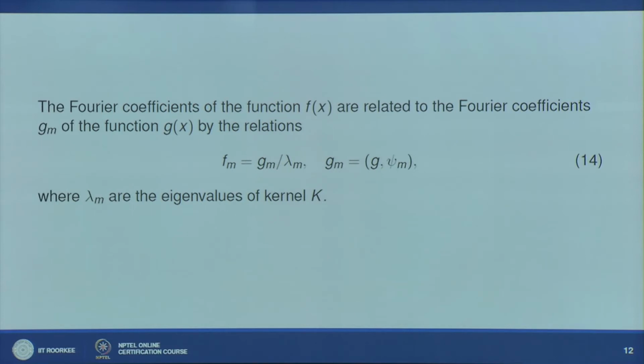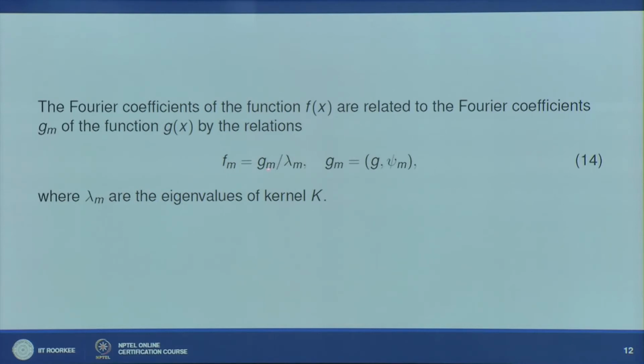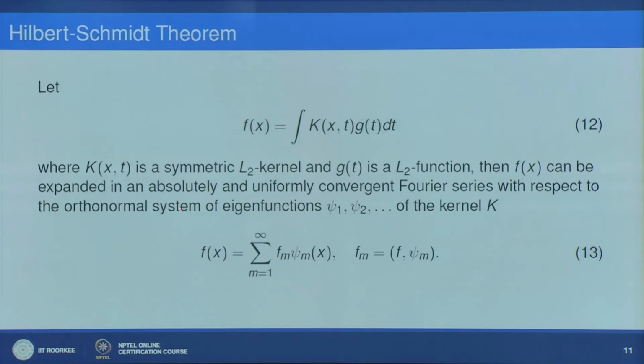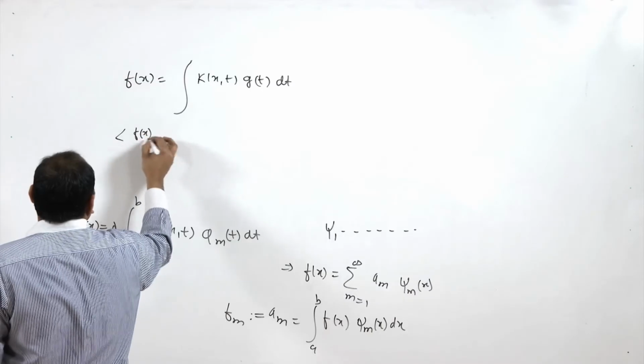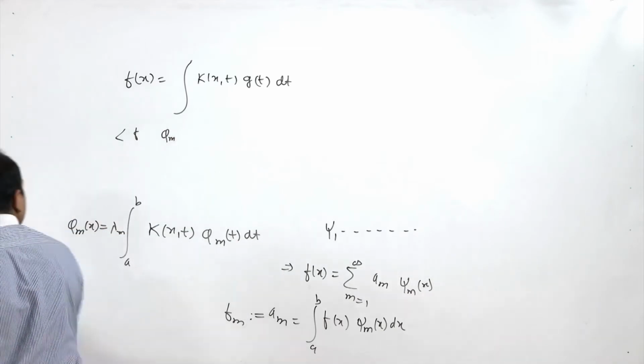So what we can do here is to find out this relation 14: fm equal to gm divided by lambda. We have this, then we simply multiply by, say, phi m of x, and then use the property of orthogonality. Let me write it here. We have, say, f of x phi m of x.